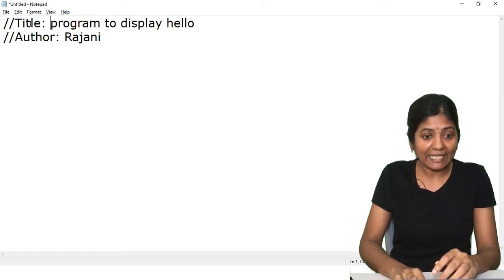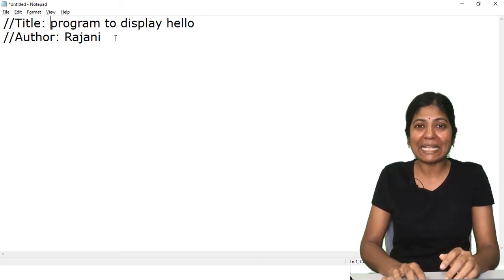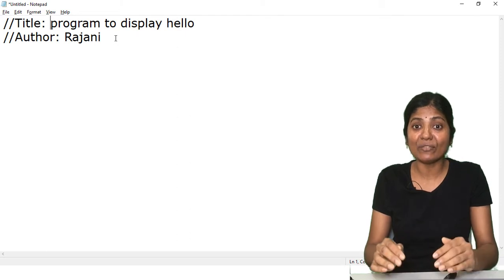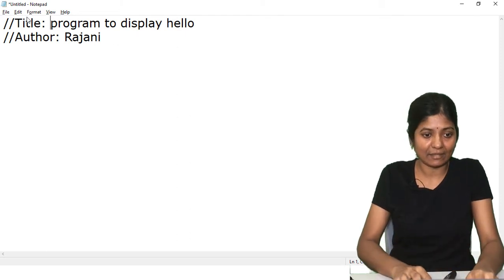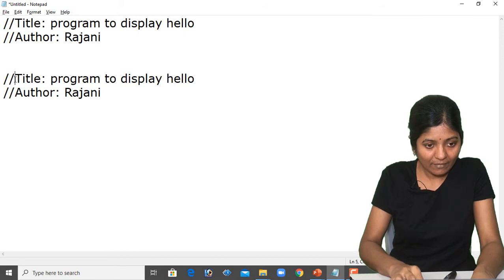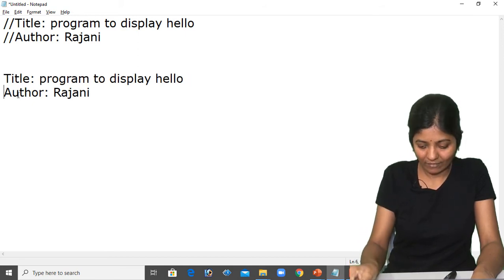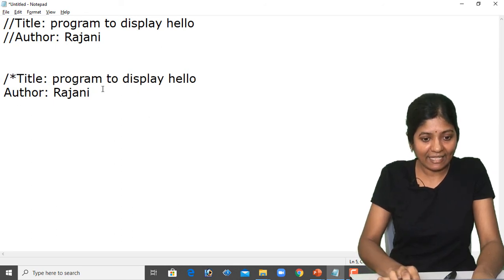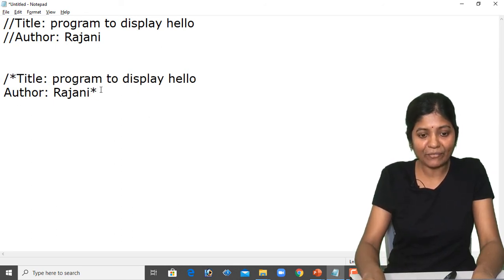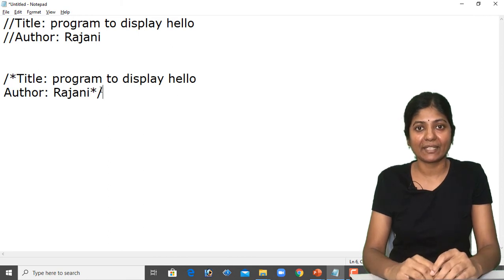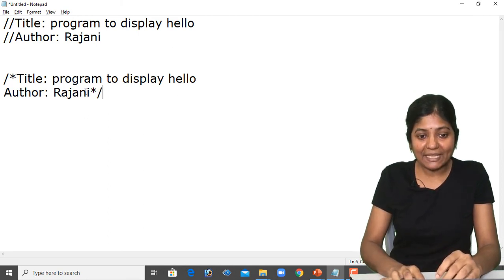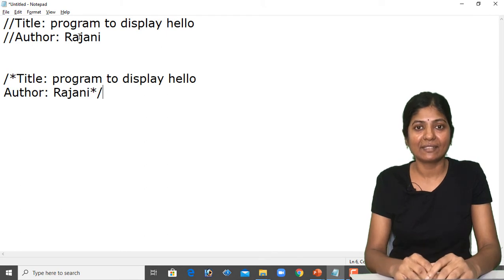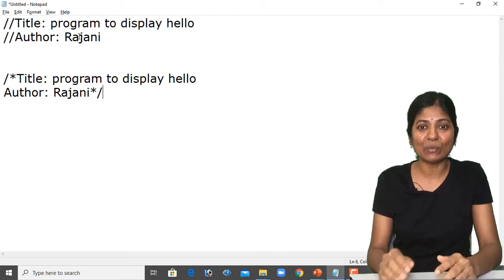So instead of writing each line with 2 forward slashes, we can convert this single line comment into multi-line comment using the syntax of multi-line comment like this. Forward slash, star and end with star and forward slash. This one is simpler than this one when we are writing more than one line.